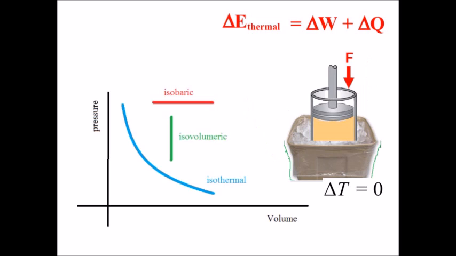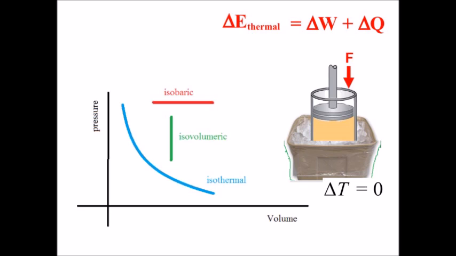Next, isothermal. Temperature stays the same. So what's up with that bucket of ice? Well, if we're compressing the gas, we'd expect the temperature to increase, unless delta Q is negative. That's the ice. Delta W is positive. It's a compression. Delta Q is negative.